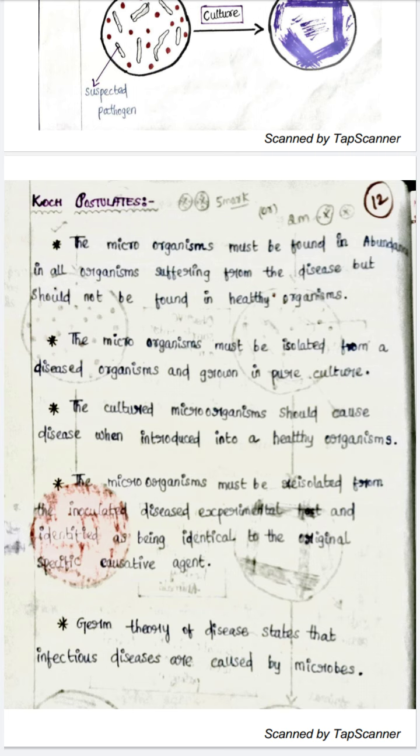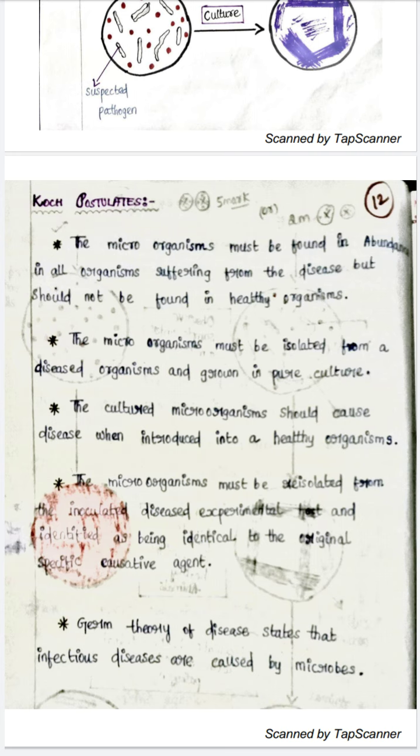So when you isolate a specimen or sample from the diseased person, the microorganism should be present in abundance, and it should be isolated from the affected person and grown in a pure culture.